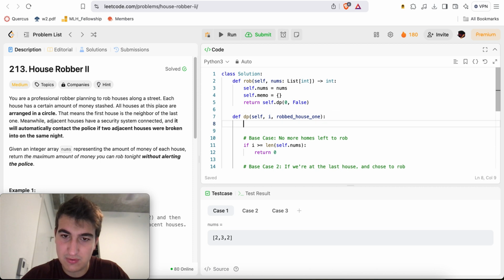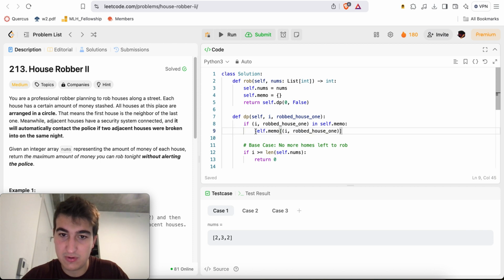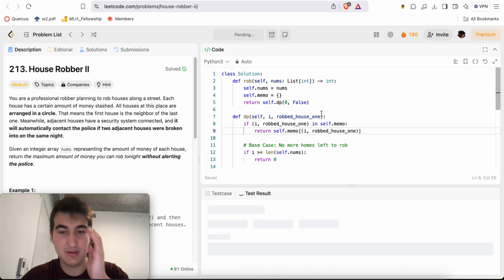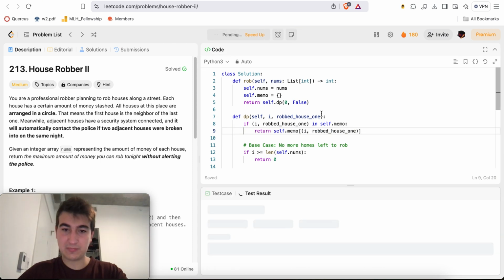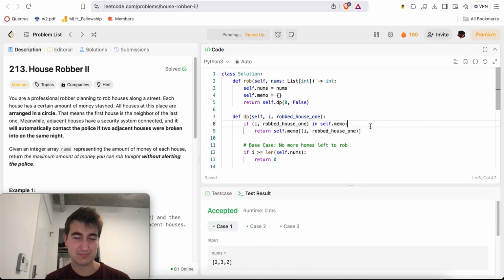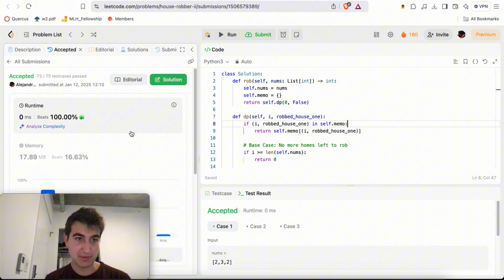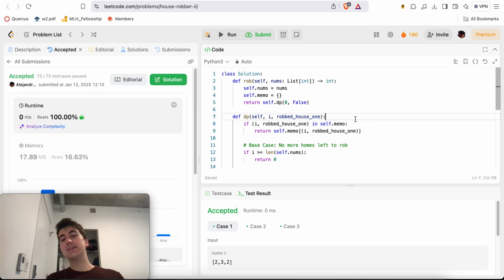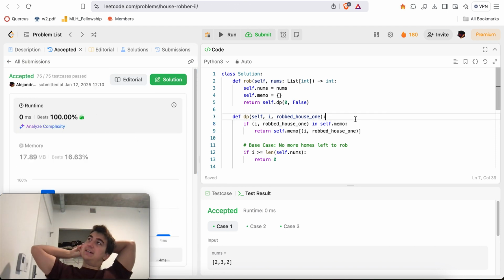And then here we'll do: if i, robbed_house_1 in self.memo, return that, right? So does something like this work? It does. Let's submit. And there we go. Bada bing, bada boom. 0 ms, beats 100%.